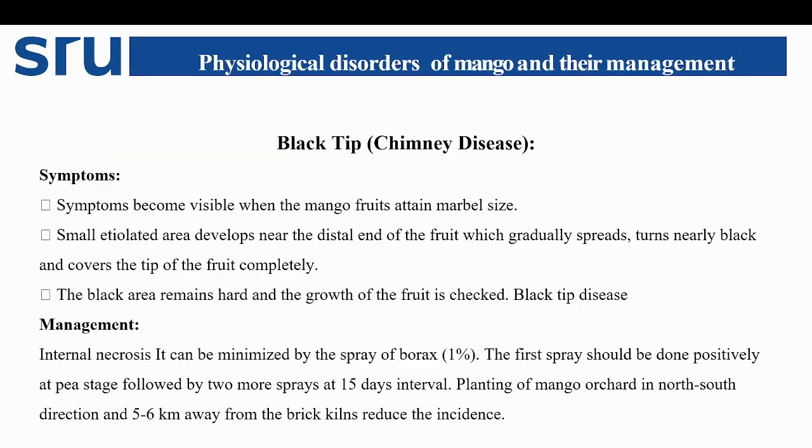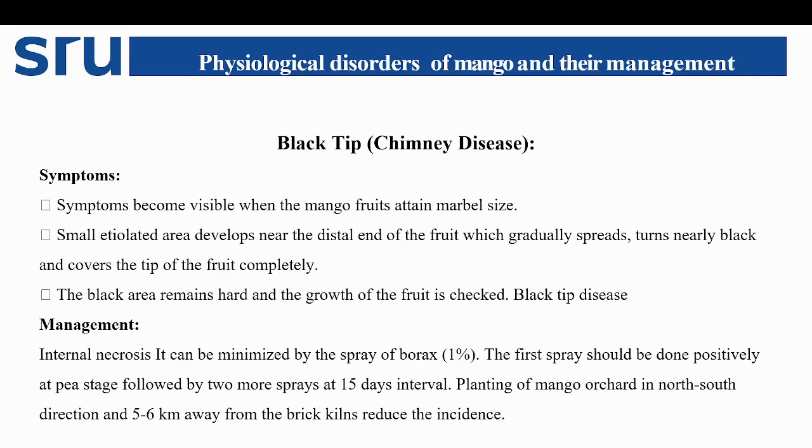Then coming to physiological disorders of mango and their management. The first important one is black tip in mango. The major symptoms become visible when the mango fruit attains marble size. A small etiolated area develops near the distal end of the fruit, which gradually spreads and turns nearly black and covers the tip of the fruit completely. The black area remains hard and the growth of the fruit is checked. This is the symptom of black tip.